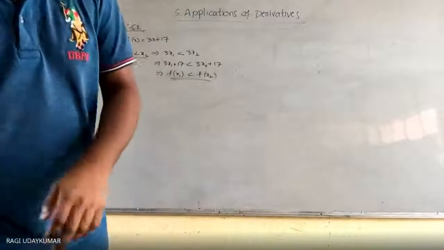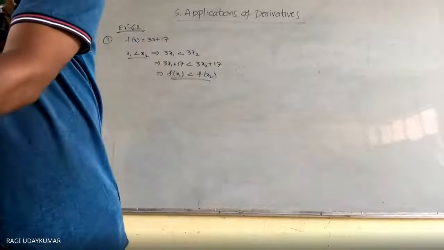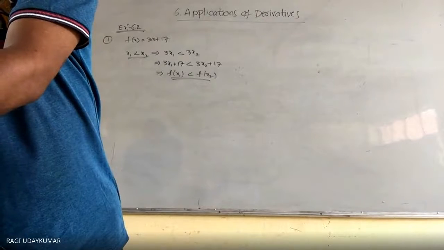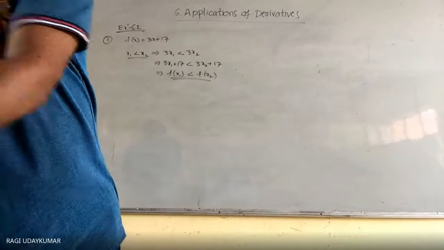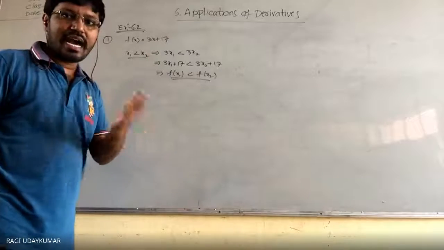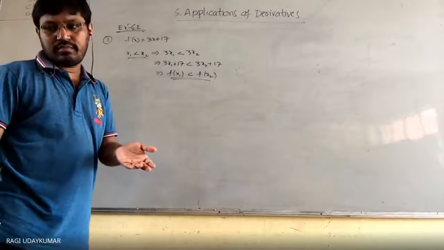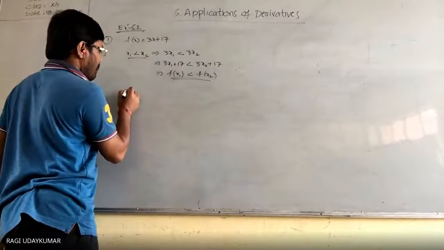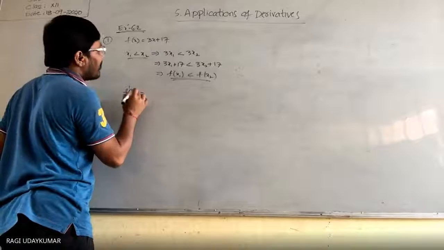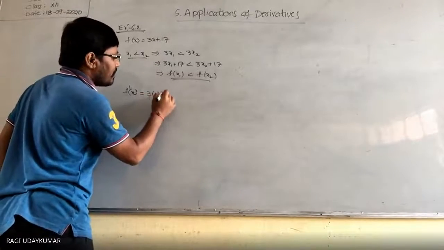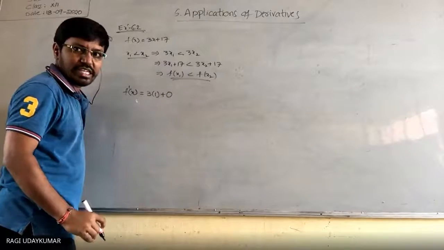Okay, so now from this you can say that this function is an increasing function. The other way is using the theorem. What does the theorem say to you? Simply find f dash x. What do you get from this? f dash x is equal to 3 into 1 plus 0, the differentiation of this function.